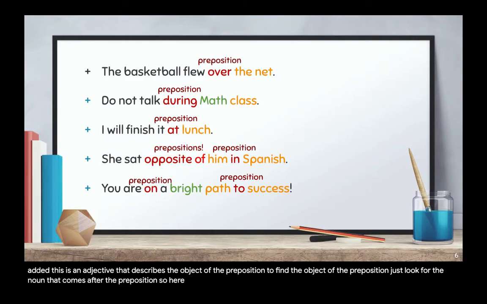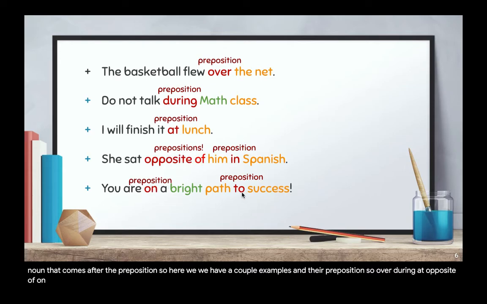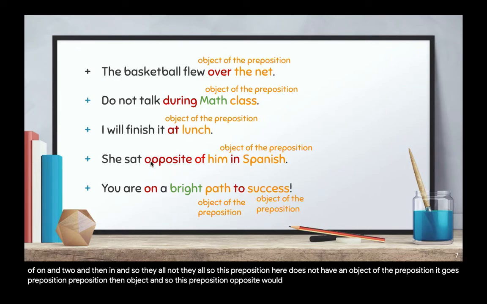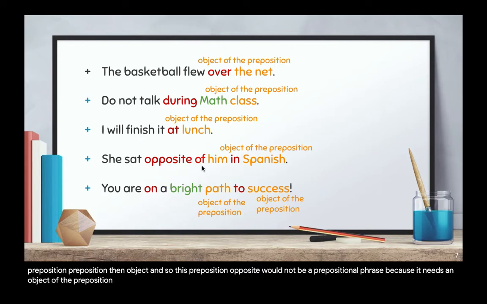So here we have a couple examples, and the prepositions are over, during, at, opposite, of, on and to, and then in. Not they all, so this preposition here does not have an object of the preposition. It goes preposition, preposition, then object. And so this preposition, opposite, would not be a prepositional phrase because it needs an object of the preposition.